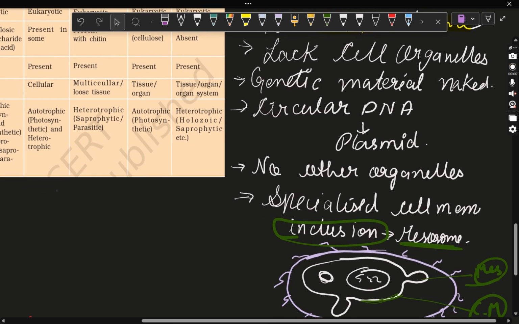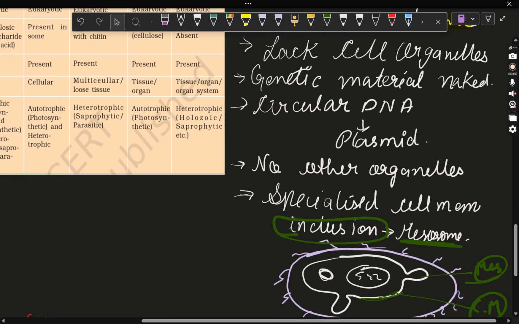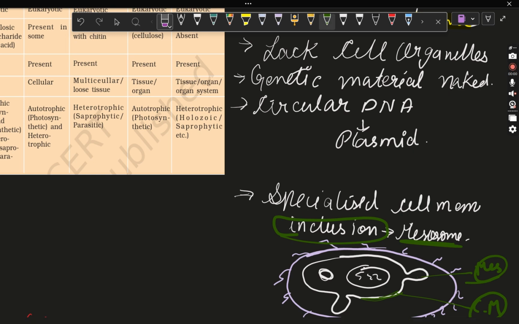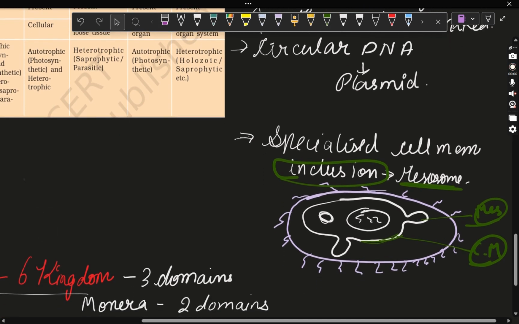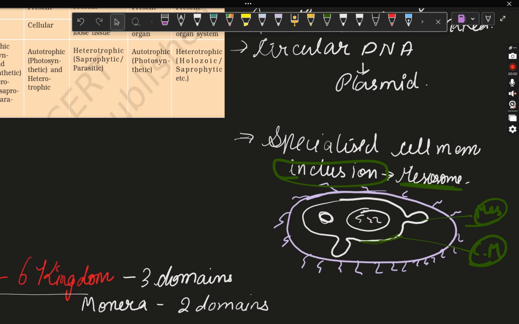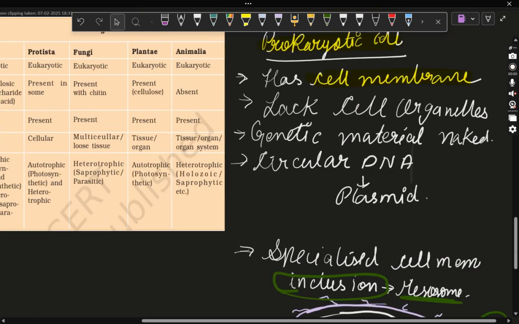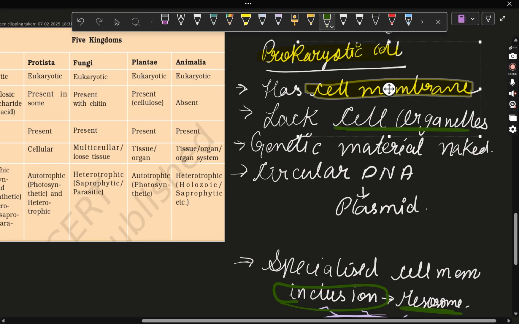Next is they lack cell organelles. Means they have no such organelles like mitochondria or centrosomes and other organelles which help in the function. So they have no cell organelles.